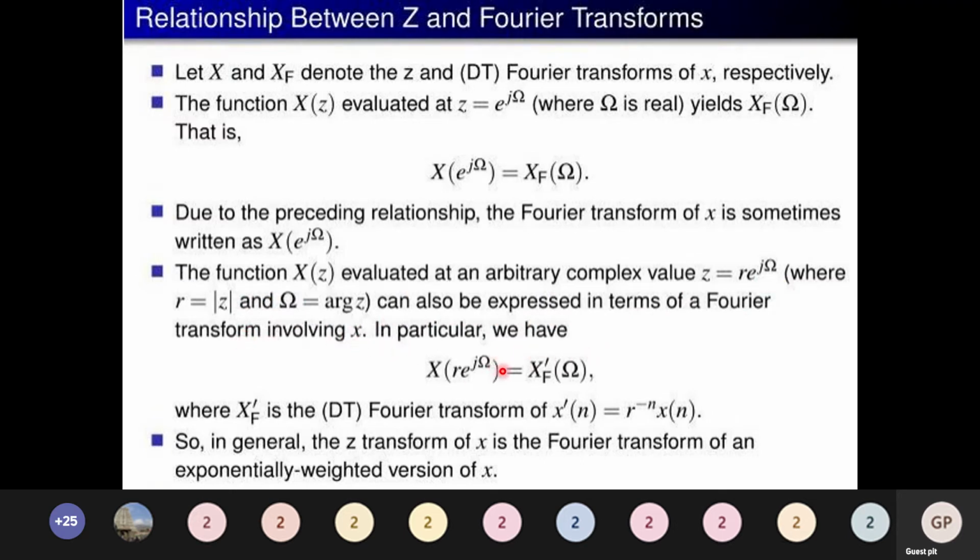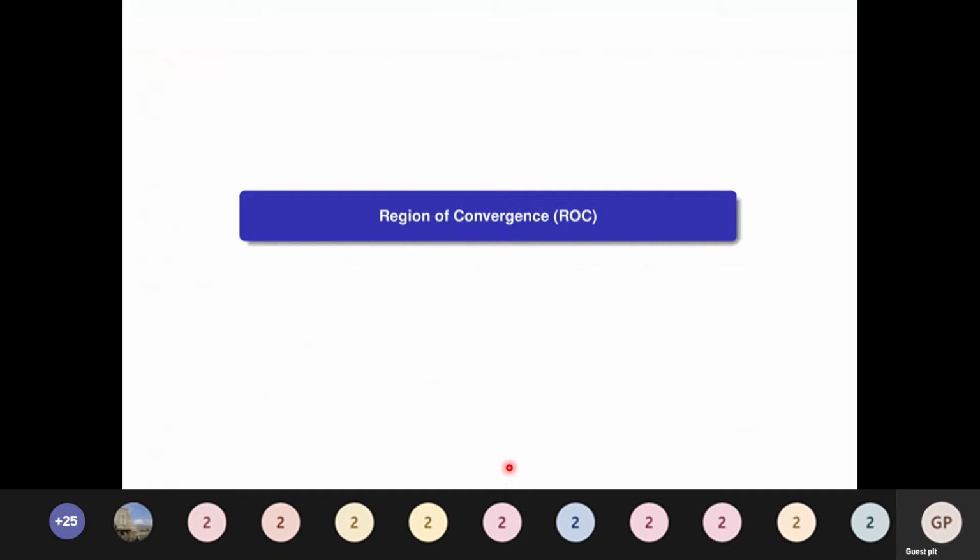In particular, we have X(r e^{jω}) = X'_F(ω), where X'_F(ω) is the discrete time Fourier transform of x'[n]. So in general, the Z transform of x is the Fourier transform of an exponentially weighted version of x.